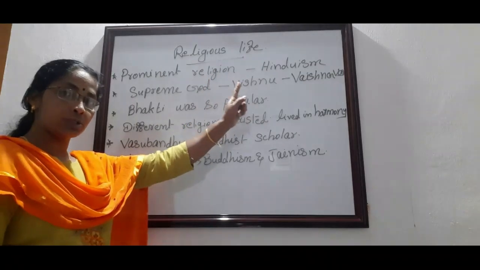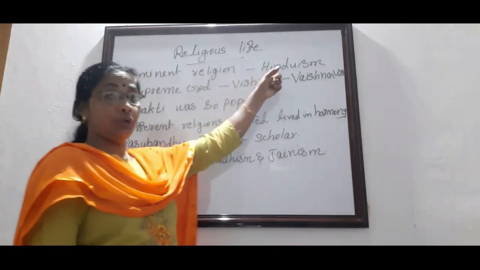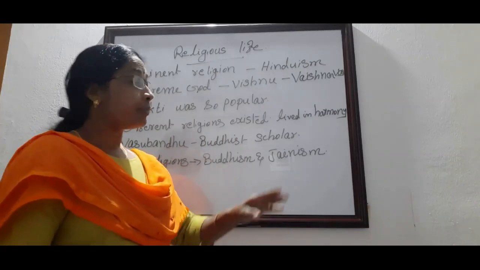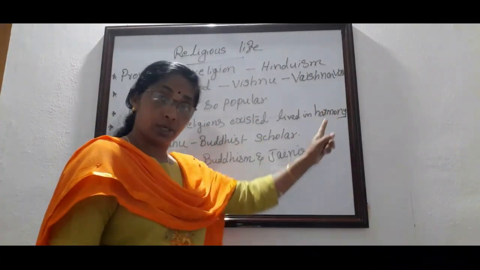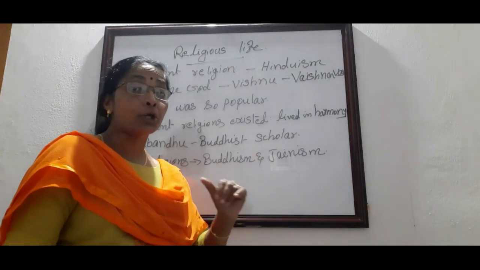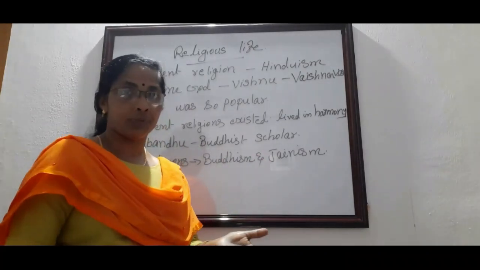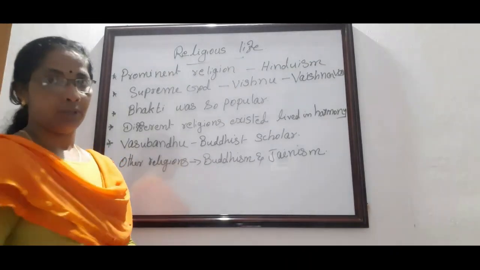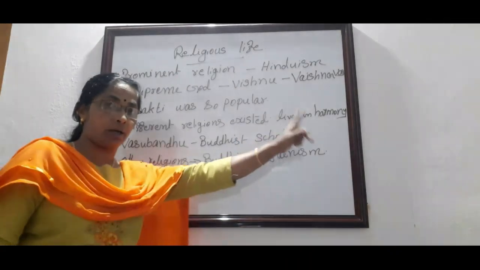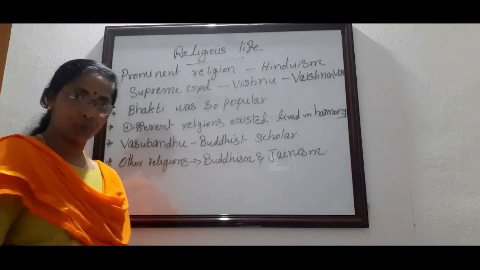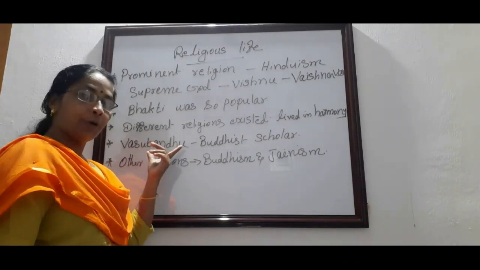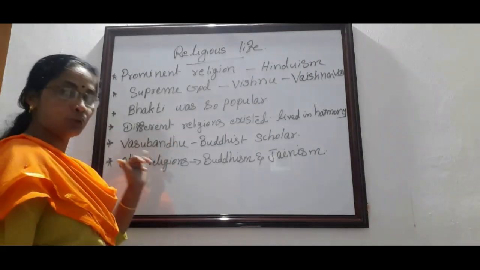The period gave priority to Hinduism, but the rulers as well as the people lived in harmony with other religions. They did not give much attention to extreme beliefs of Hinduism. They lived in peace and harmony with other religions. For example, one of the persons was Vasubandhu.